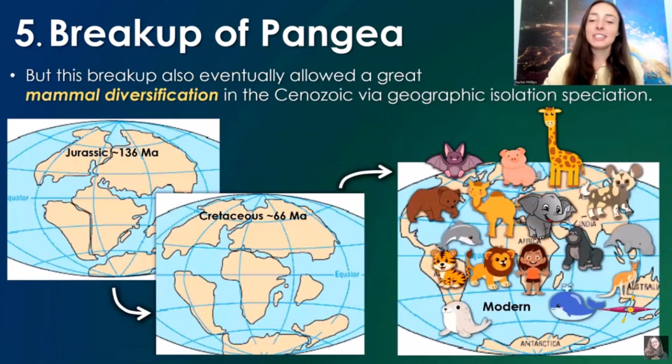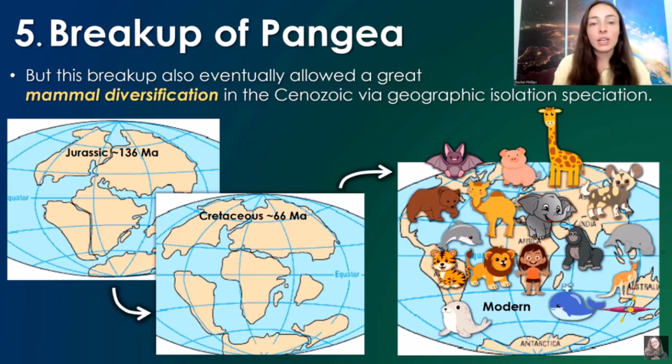But this breakup did not just lead to bad climate changes that led to mass extinctions, but also eventually led to a great diversification of life in the Cenozoic. So the breakup of Pangaea, ultimately, in the long term, and not the initial volcanism that it caused, but the splitting of the continental land masses, ultimately led to more speciation, in other words, more geographical isolation of species, and therefore the formation of new species over time for mammals in the Cenozoic.